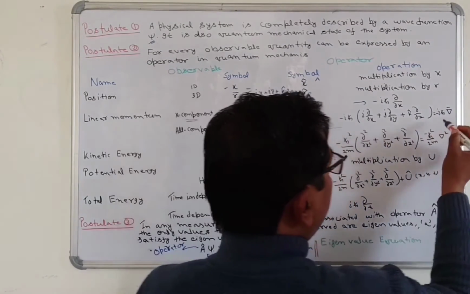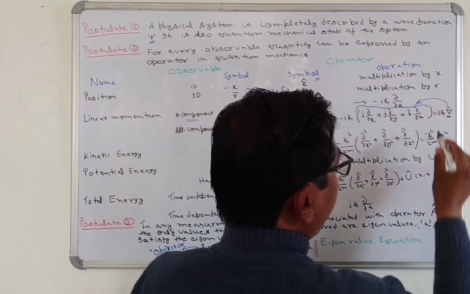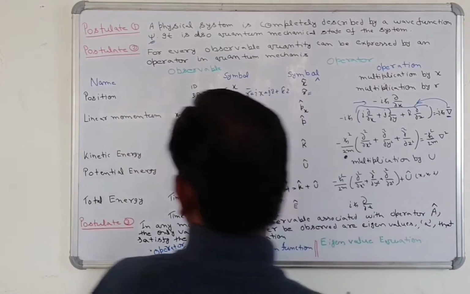All of you know that this delta is equivalent to these values. So this is minus i h-bar delta.